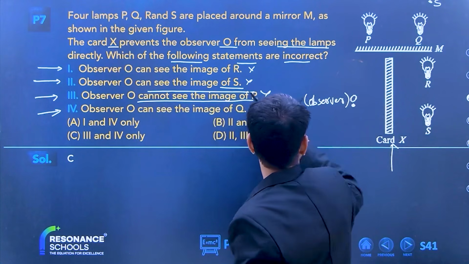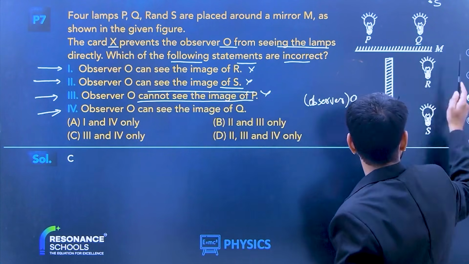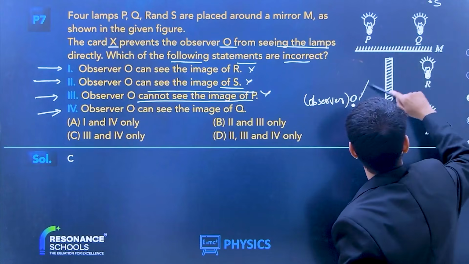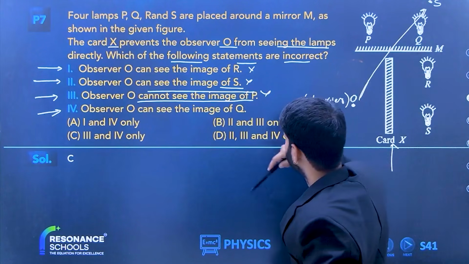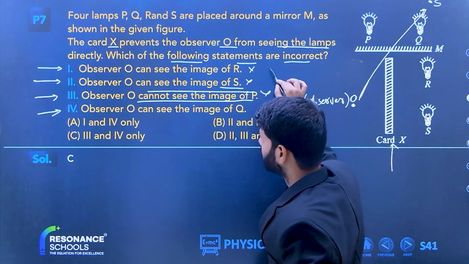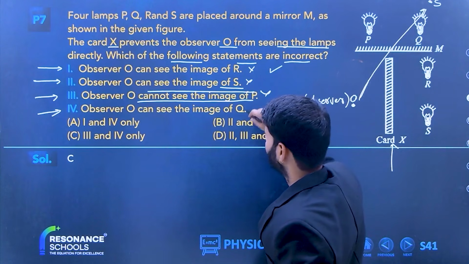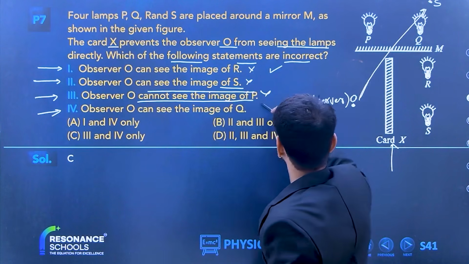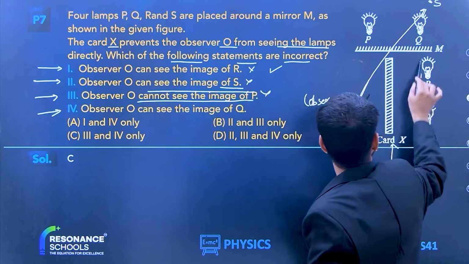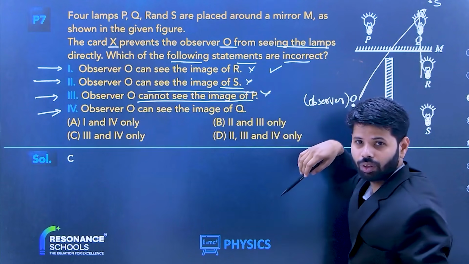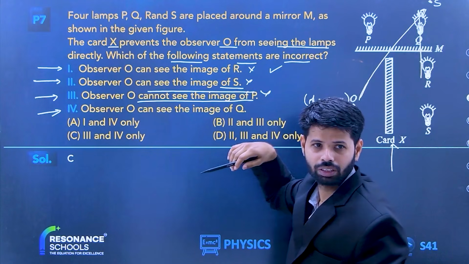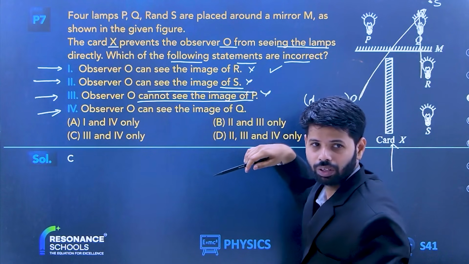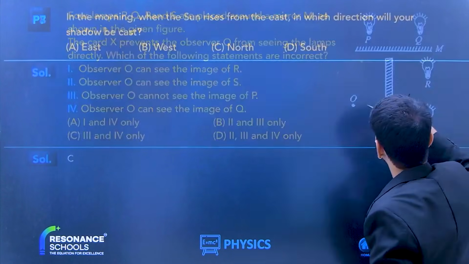Observer can see the image of S. Maybe they are saying that he is watching like this, so that's why it is right according to them. And second one, image of S also. Okay, S is fine and R is also. Alright, C. How many of you got C? You are correct. Very good.